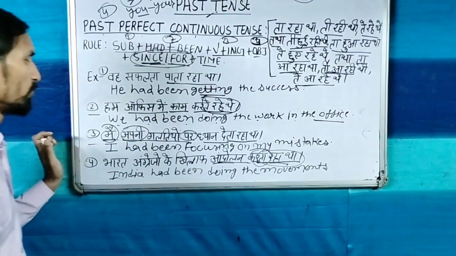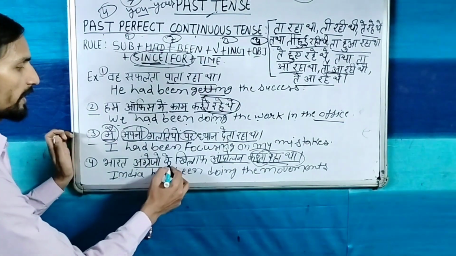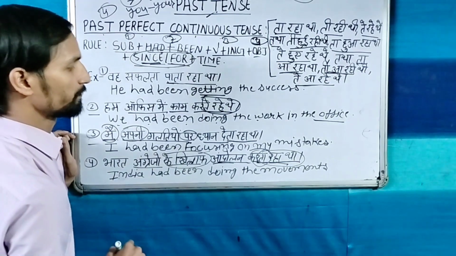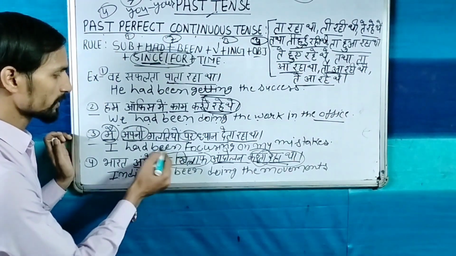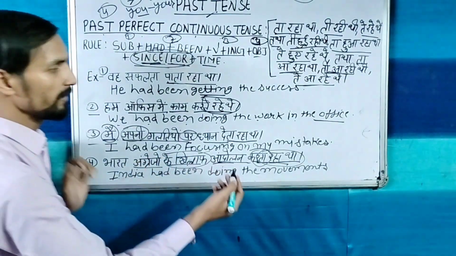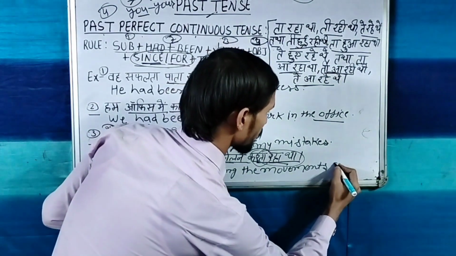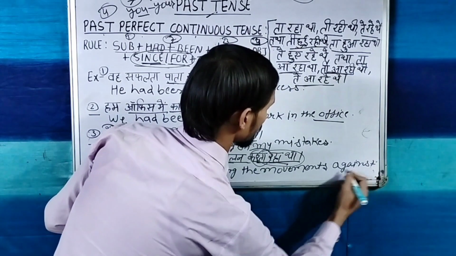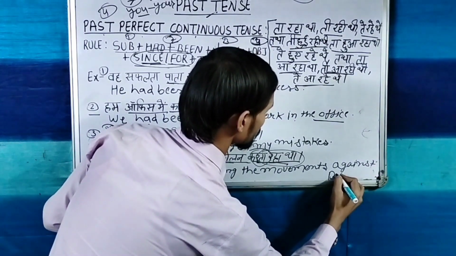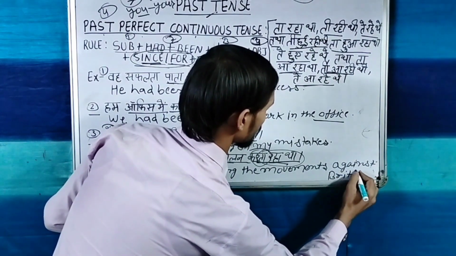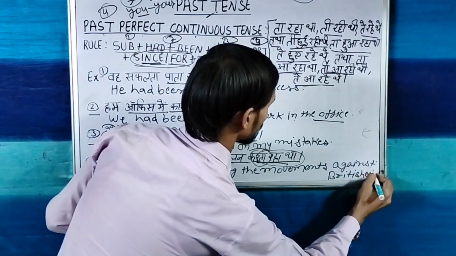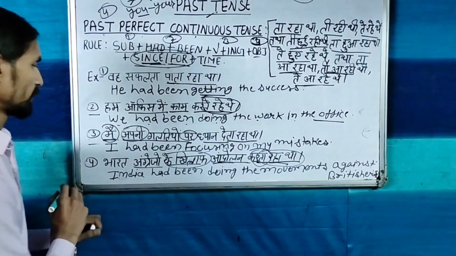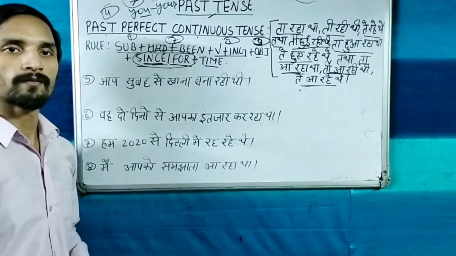India had been doing the movements अंग्रेजों के खिलाफ. So के खिलाफ word is a preposition and preposition always come before noun and pronoun in English translation. So के खिलाफ against Britishers. So the translation is complete.